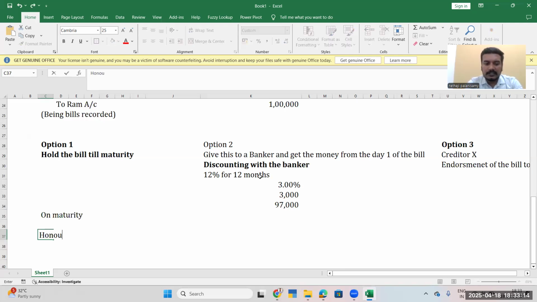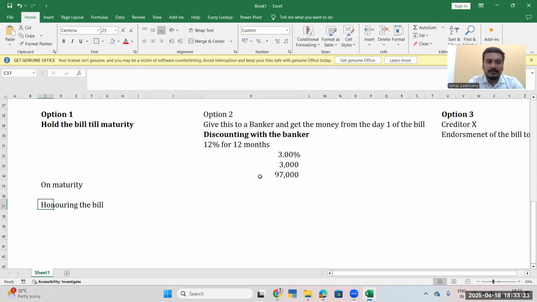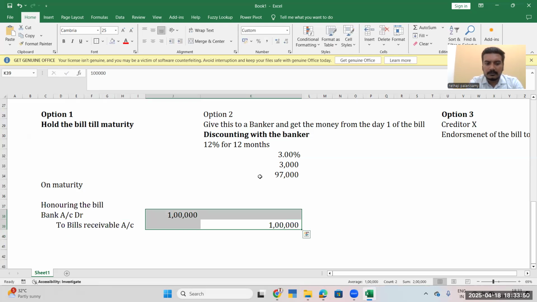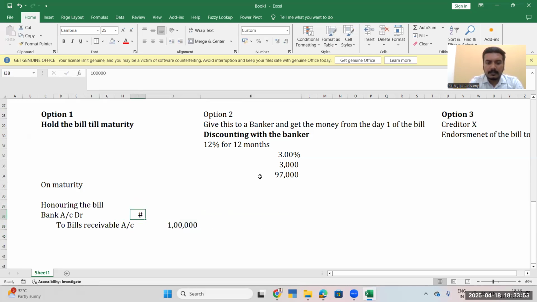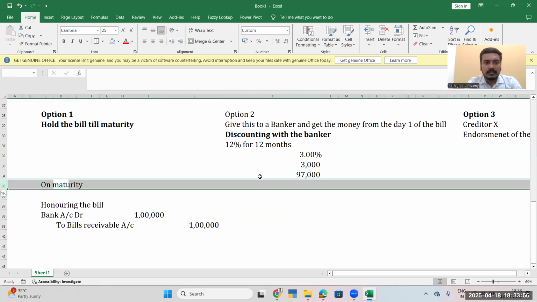Once he gives the money, it is called honoring the bill. He's up to his word. Honoring the bill means bank account debit to bills receivable account. We cannot credit Ram here because we have already reduced Ram and converted him into bills receivable. This is on honoring. Okay, so this is on maturity.